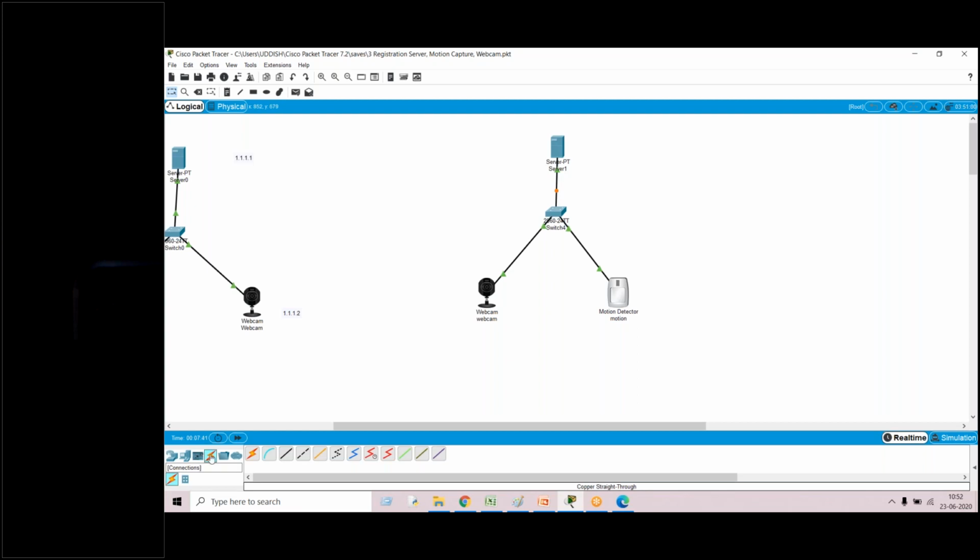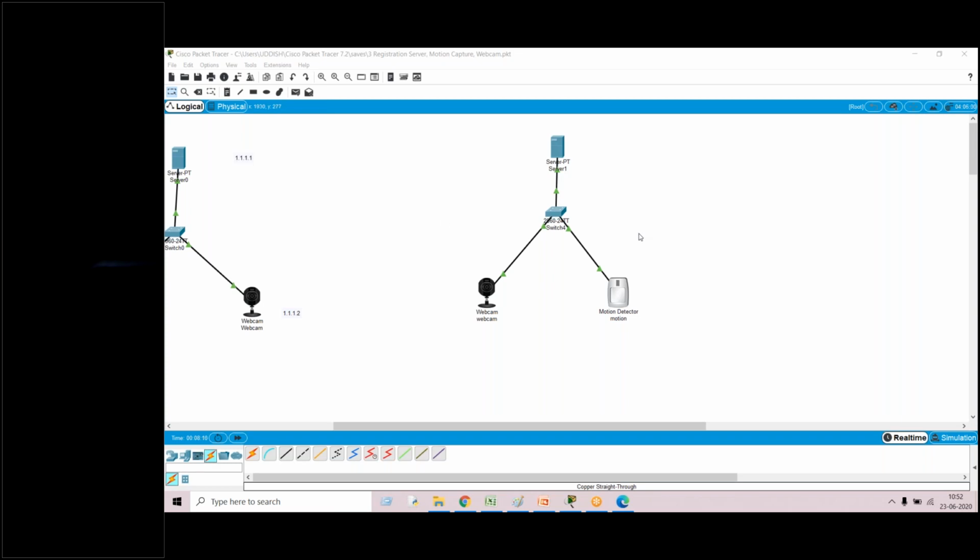For this, just go to Connections. In the connections, go to the cross or straight cable, or if you are confused, you can directly use the automatically chosen connection type. You can directly connect to all the Ethernet ports, whatever ports are available. Connect everything to the Ethernet ports. Once we connect all these things in the network, we move to the third step.